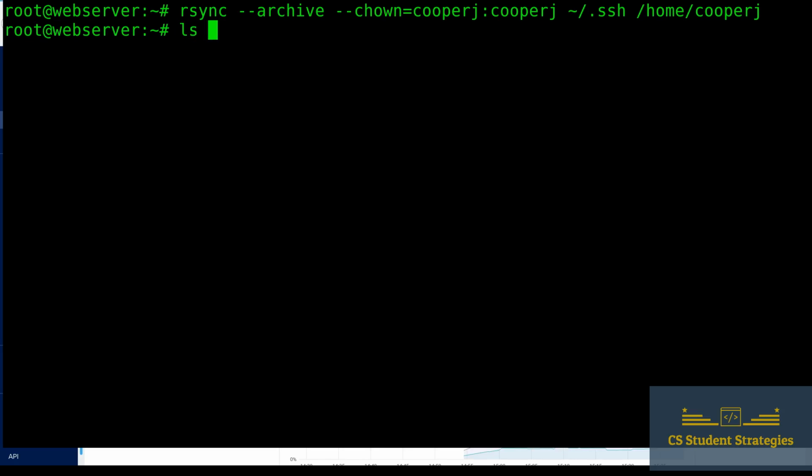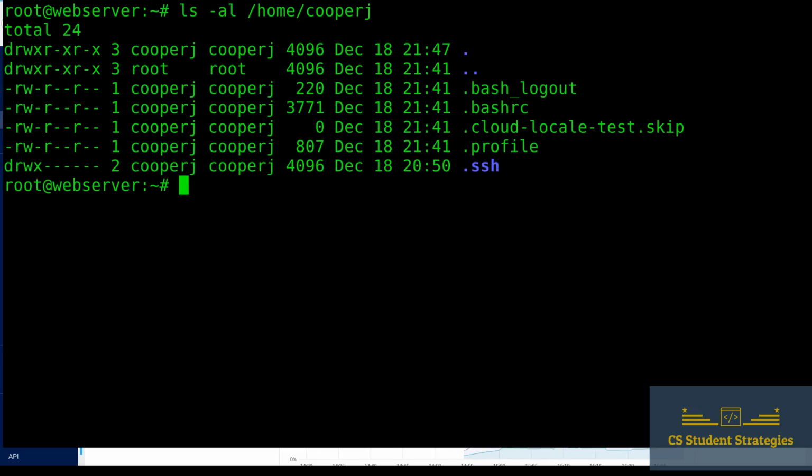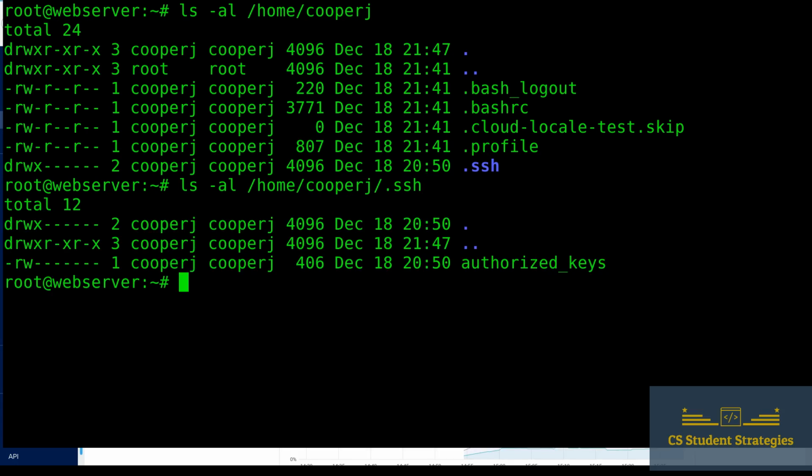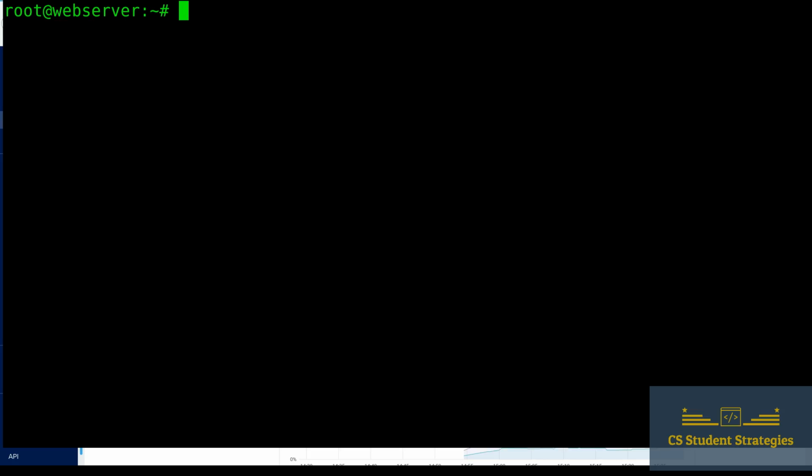So now let's check Cooper J's home folder. We're going to say ls /home/CooperJ. Let's do an ls -al. There we go. All right, so now we can see that there's that .ssh folder. Let's take a look at the .ssh folder. All right, so now we have that authorized_keys file in there, which is good and has the correct permissions. So there we go, that has been saved over. So now we should be able to log in with our user Cooper J using the same SSH key file that we created at the beginning of the last tutorial.